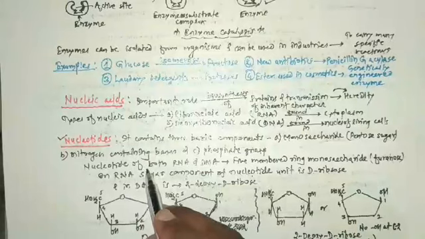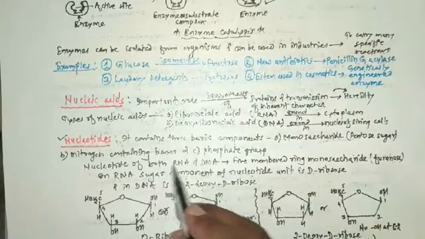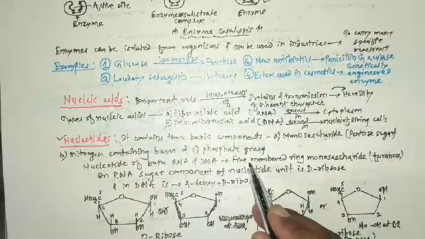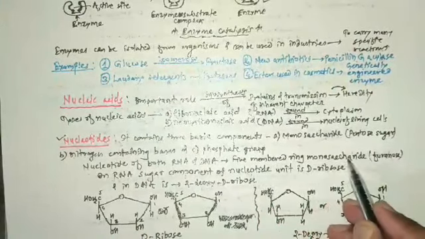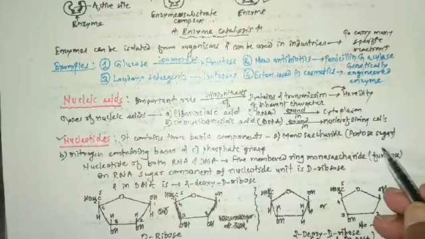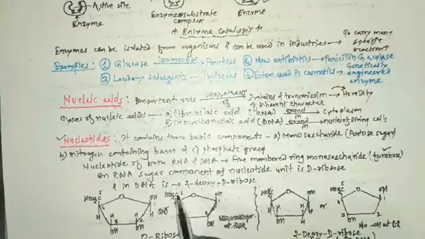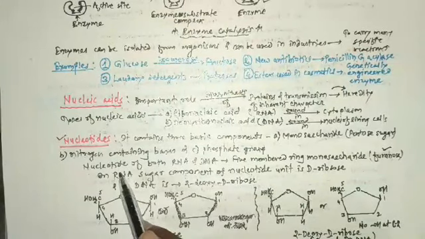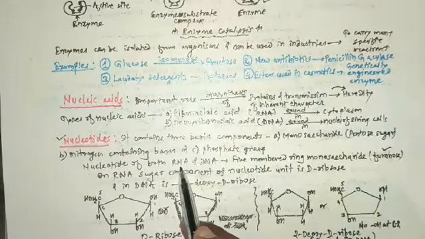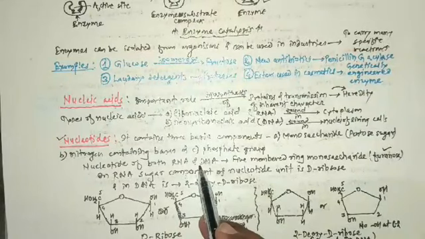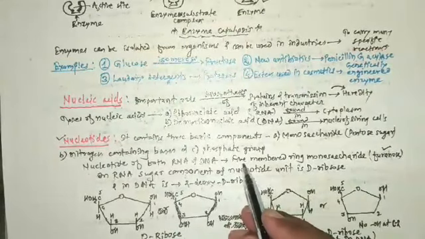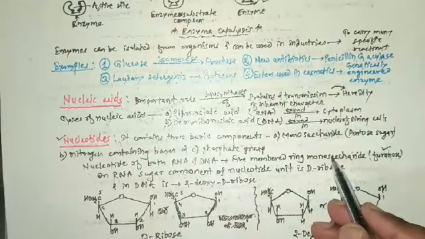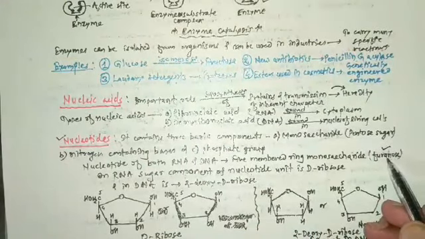The nucleotide of both RNA and DNA contains a 5-membered ring monosaccharide, and that monosaccharide unit is the furanose structure.